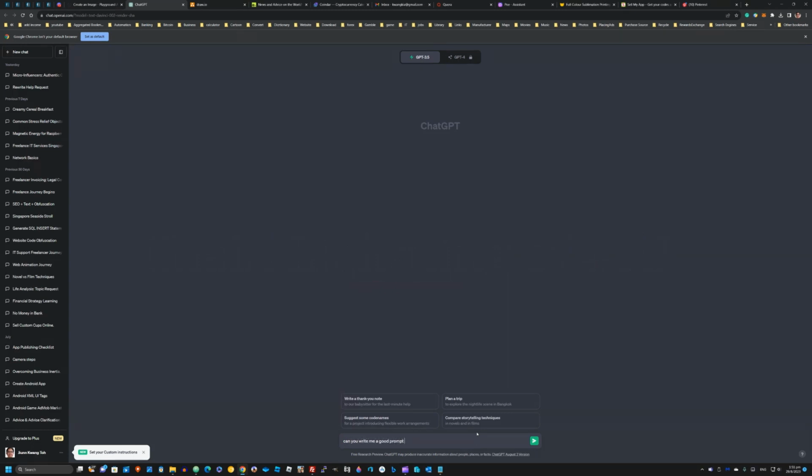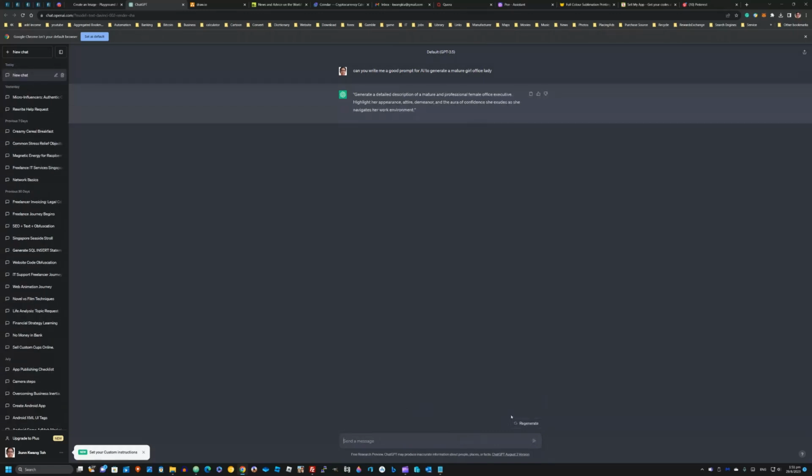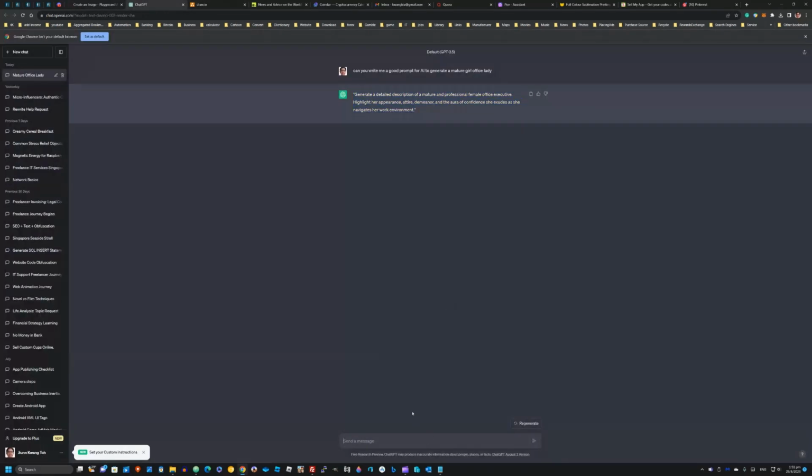Can you write me a good prompt for AI to generate a mature girl office lady? Generate a detailed description of a mature and professional female office executive. Highlight her appearance, attire, demeanor, and the aura of confidence she exudes as she navigates her work environment. I copy and paste the prompt to playground.ai.